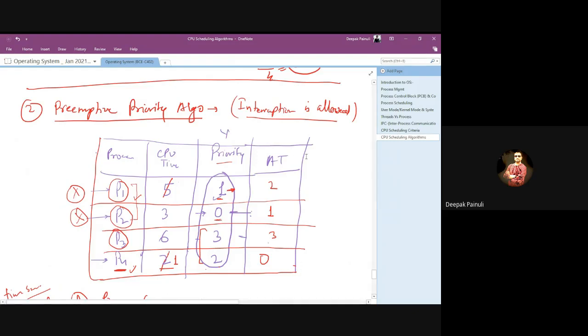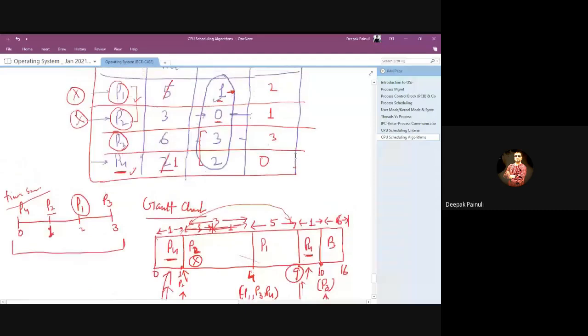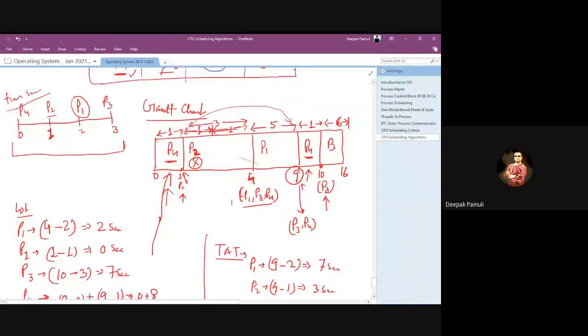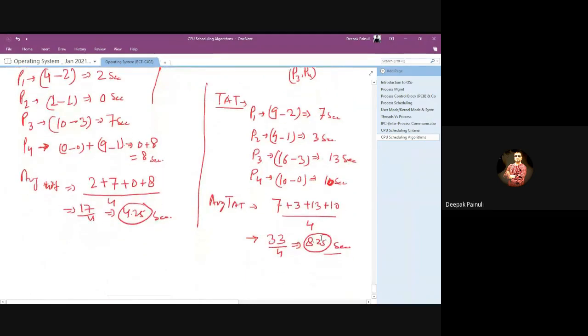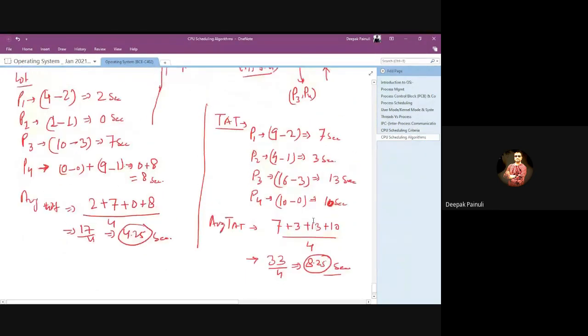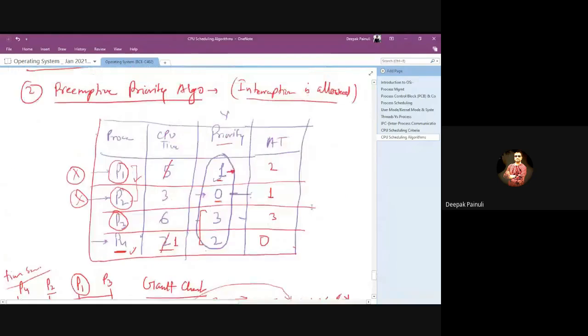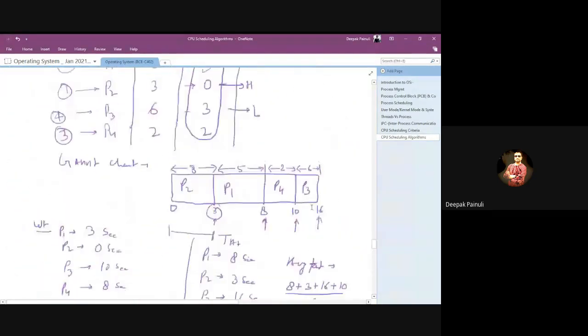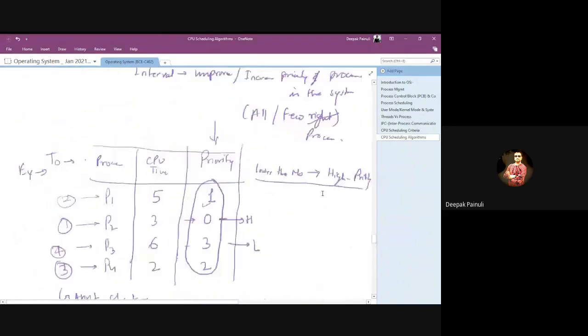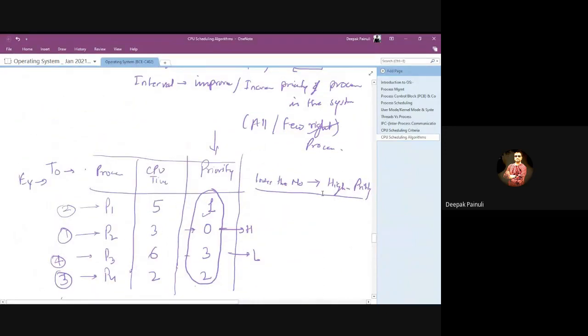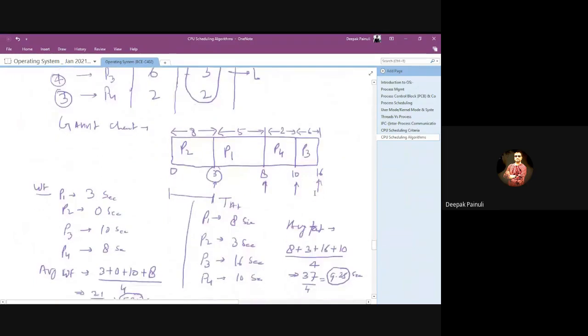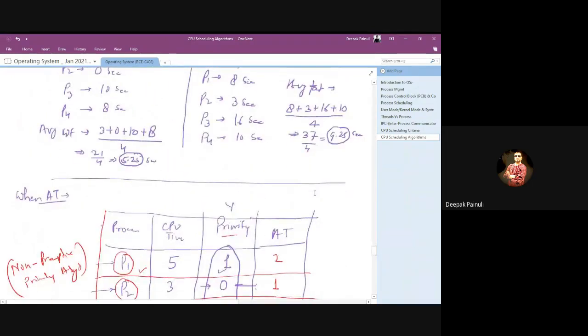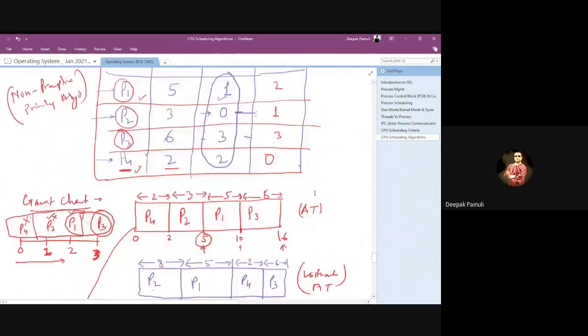So according to priority and arrival time, the Gantt chart for the same question will be totally changed and the total calculation will be changed, right? So this was our priority scheduling algorithm, and we calculated it using non-preemptive and preemptive versions. We just studied the preemptive and non-preemptive versions of the priority scheduling algorithm.